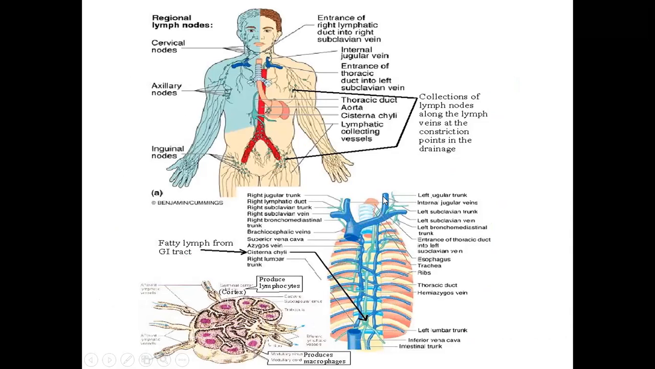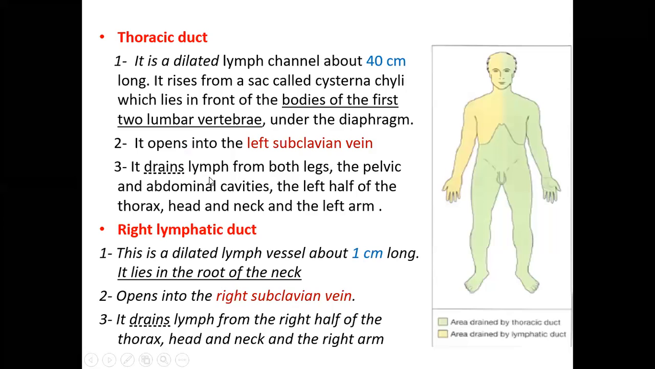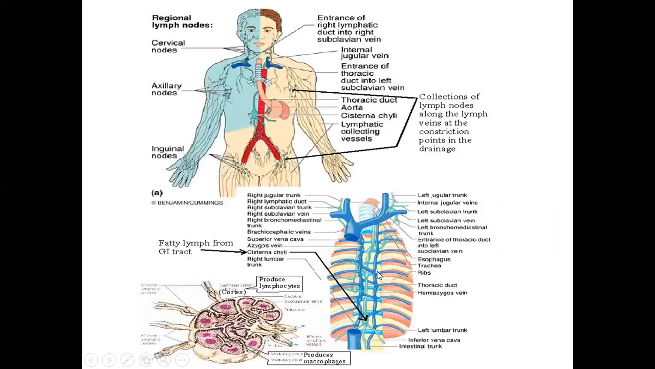Which are these two veins? One is the internal jugular vein and the left subclavian vein. Left internal jugular and left subclavian. So at the junction between these two is the opening of the thoracic duct. Okay. So the beginning of this thoracic duct will be from the cisterna chyli, and the end will be into the junction between the subclavian and the left internal jugular vein.